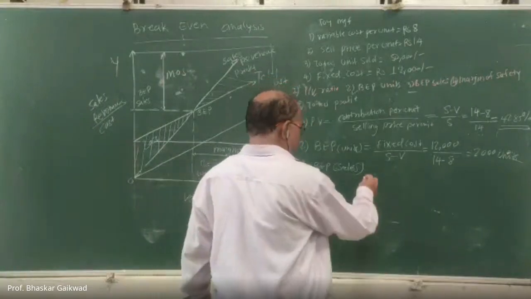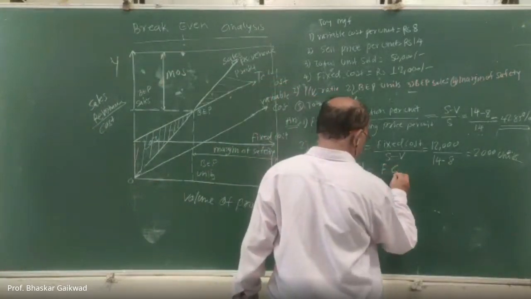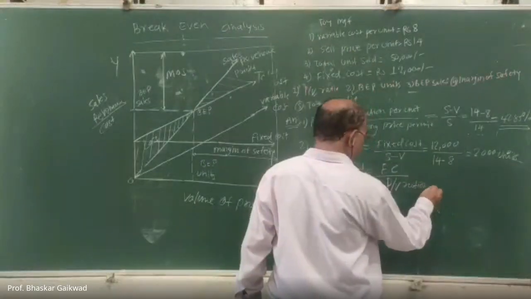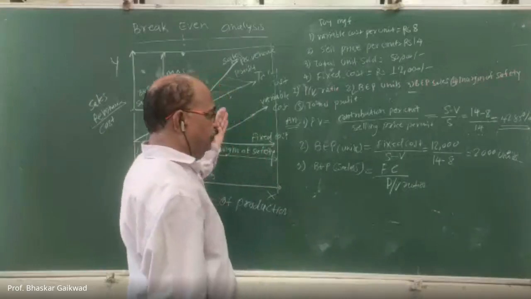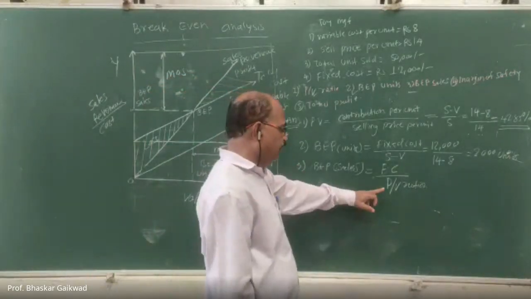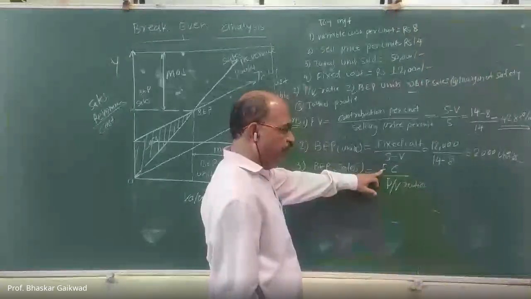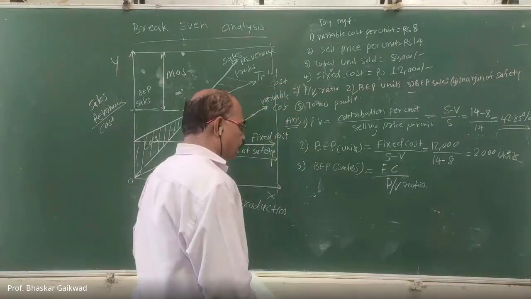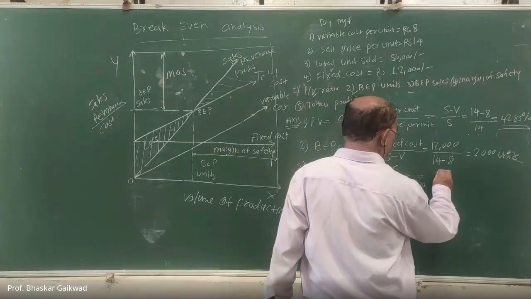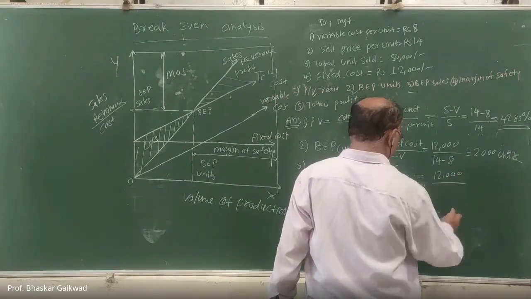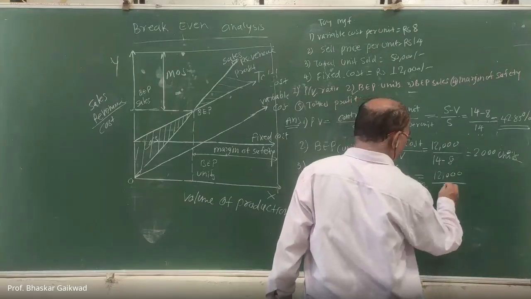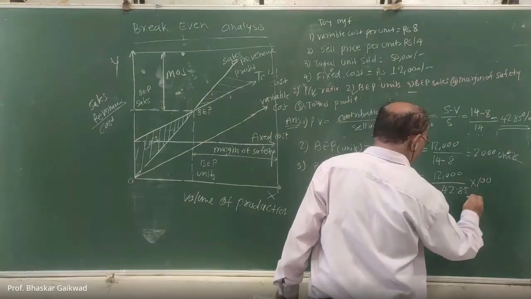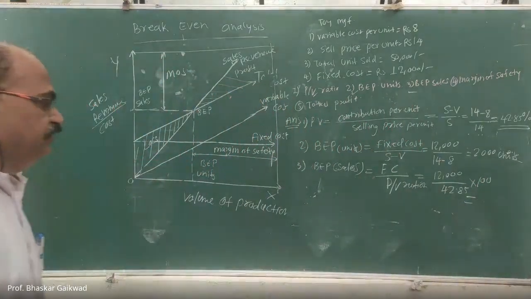So here sales is equal to fixed cost divided by PV ratio. From the previous derivations, you have to remember this formula. This PV ratio is equal to fixed cost divided by sales, which we have calculated in the reverse way. So here fixed cost is 12,000 divided by PV ratio, 42.85 into 100. Now you can calculate break-even sales.